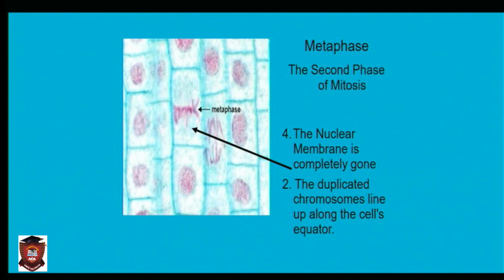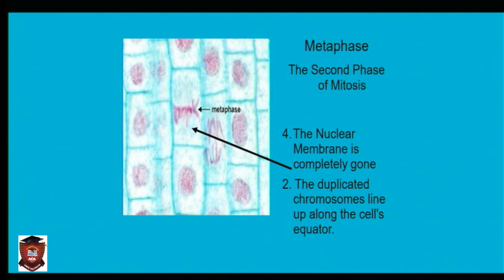Now, what is the second thing that happens? The duplicated chromosomes line up along the cell equator. Now, in metaphase, when you hear meta, just think about center, at the equator. You know, when they draw a circle and they say that equator is here, it's like this. So, at the metaphase, these chromosomes will move.